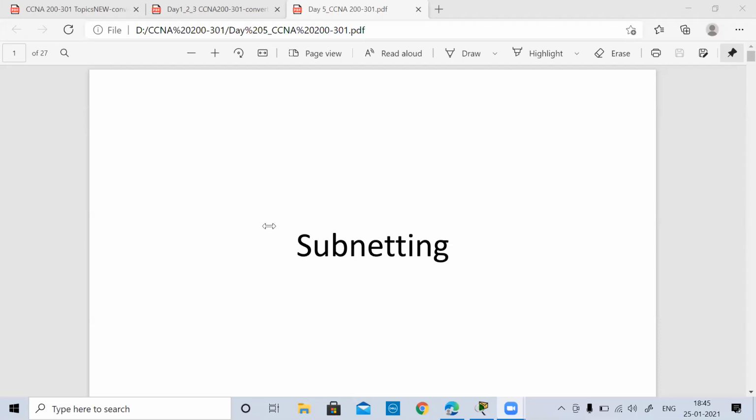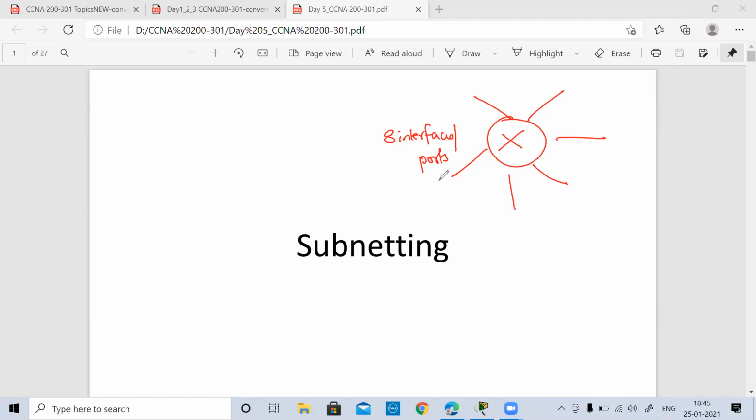We don't look at it from this perspective, that the router needs this at each of its interfaces, which we understood in the last class also. I must have mentioned that if I have a router, and this router has, let's say, 8 interfaces, which are nothing but the physical ports, then there should be 8 different networks.